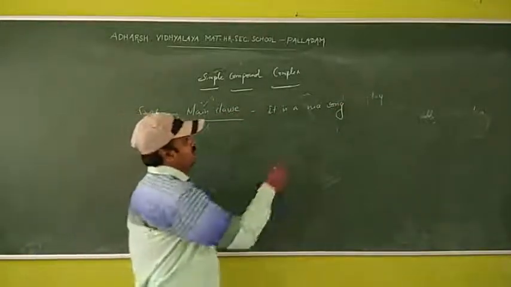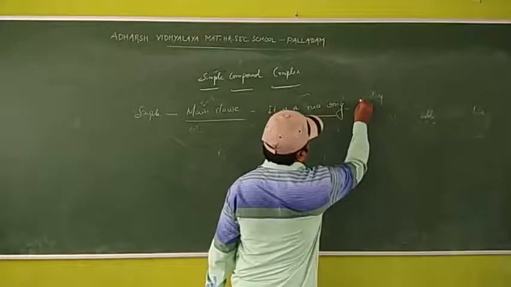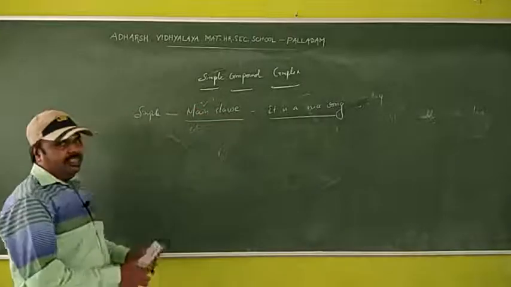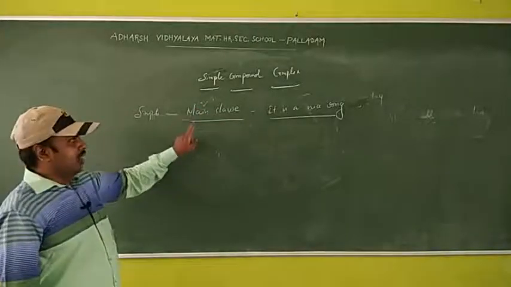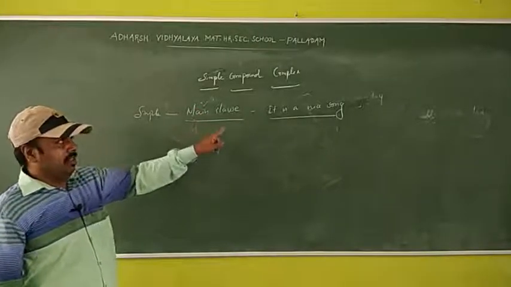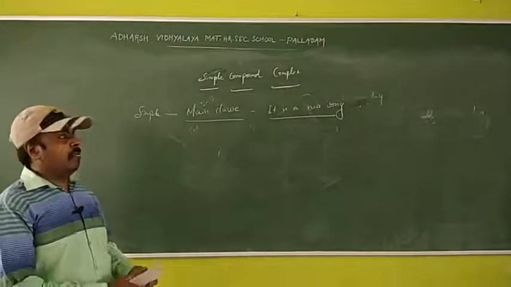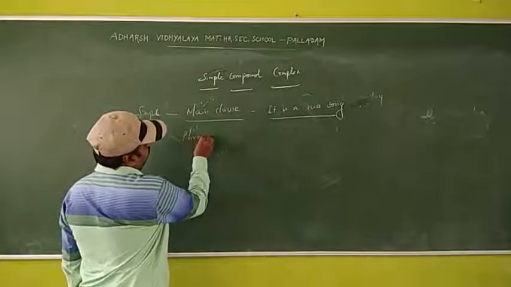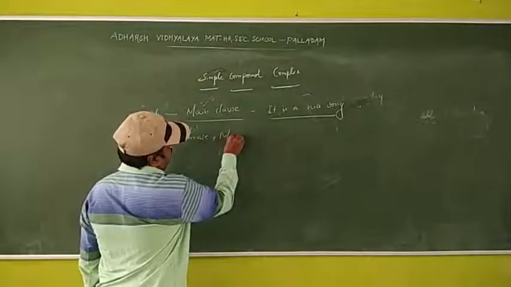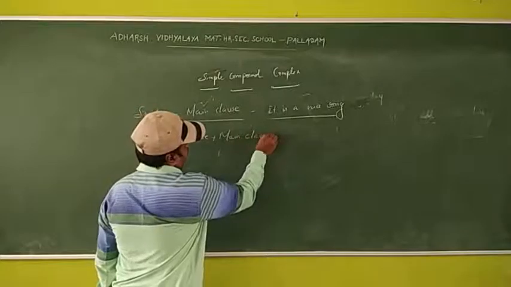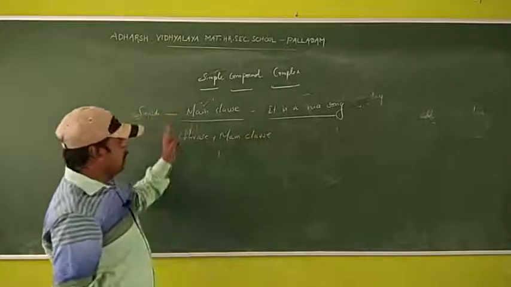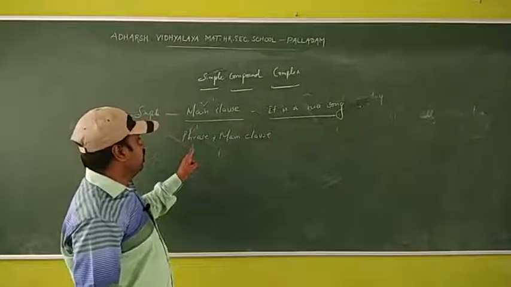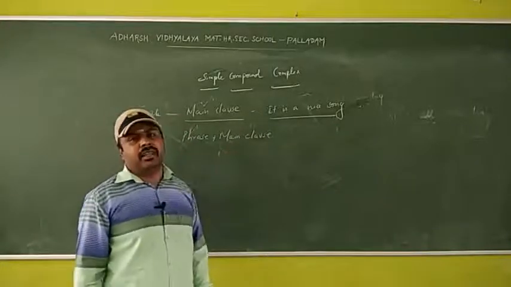We call it a simple sentence. Can you understand? A simple sentence has only one main clause, or phrase plus main clause.